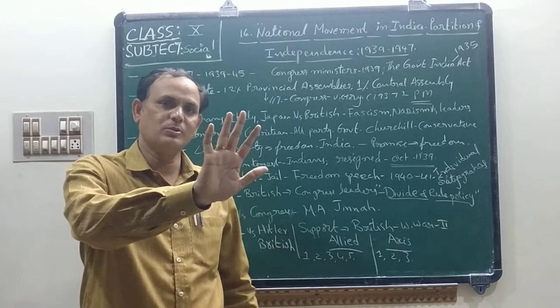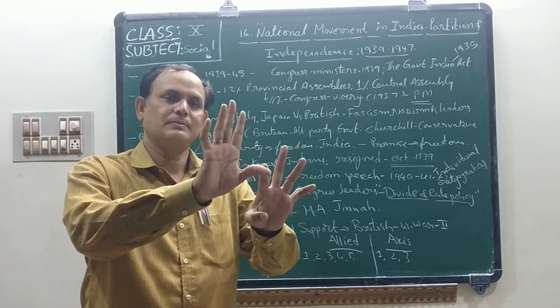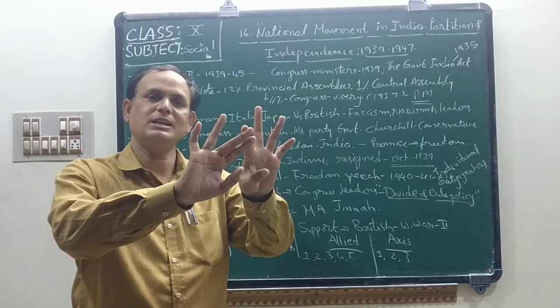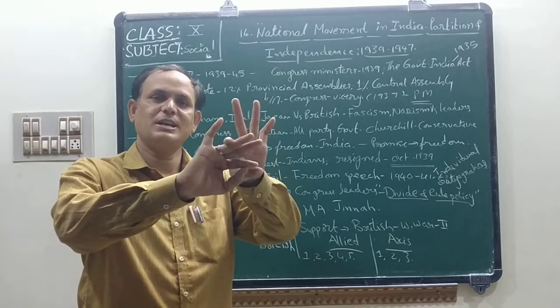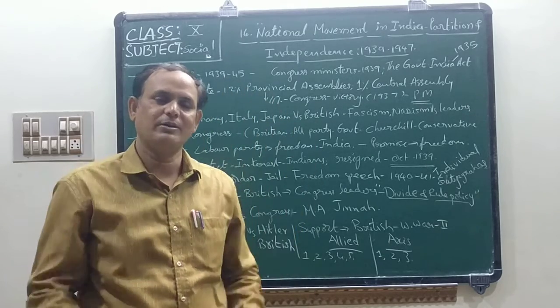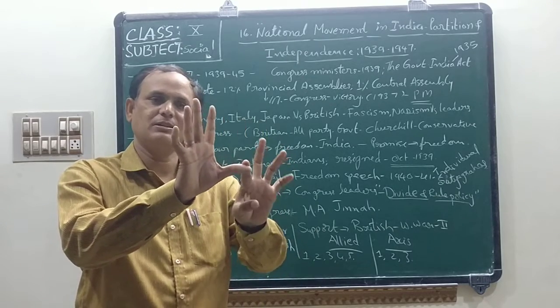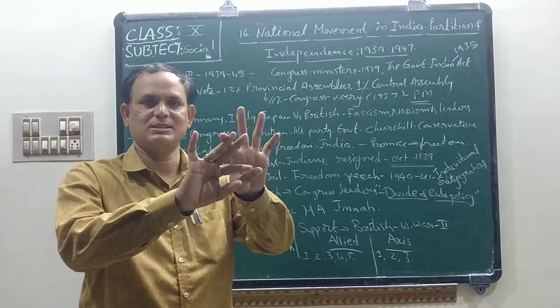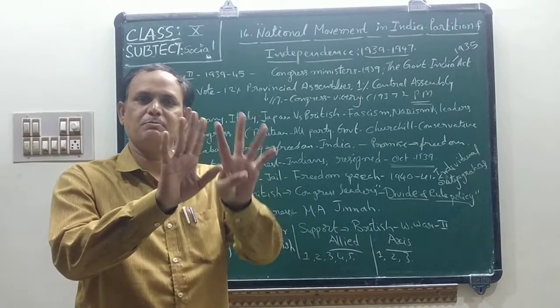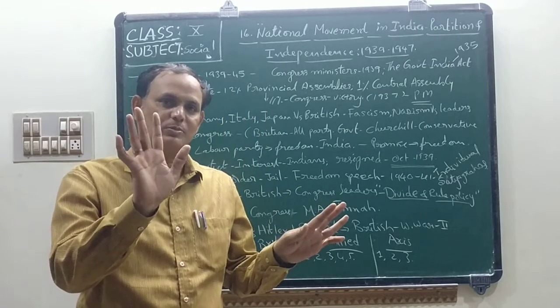Next, the Allied power group countries: Britain, France, USA, USSR, China, Poland, etc. Okay, children. So in this, what are the important ones here? Britain, France, USA, USSR. These four countries are the important ones in the Allied power groups, children.